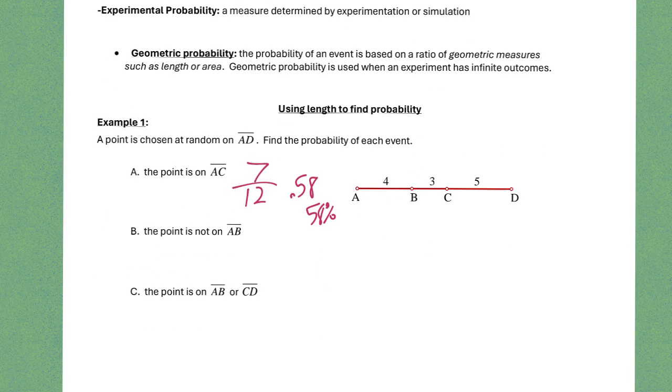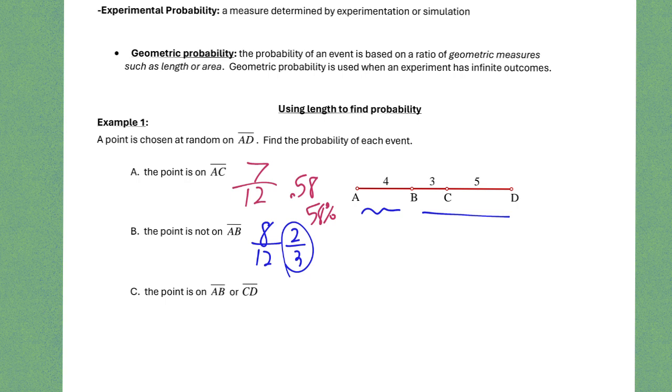Okay, now moving here, it says, what about if it's not on the segment from A to B? Well, if we don't want it here, well, then we do want it over here. And so we would say that would be 8 out of 12. And that reduces: 8 divided by 4 you get 2, 12 divided by 4 you get 3. So 2/3 or 0.667, 0.666, or 67% approximately. Okay, so we could do whatever method is fitting to our situation.